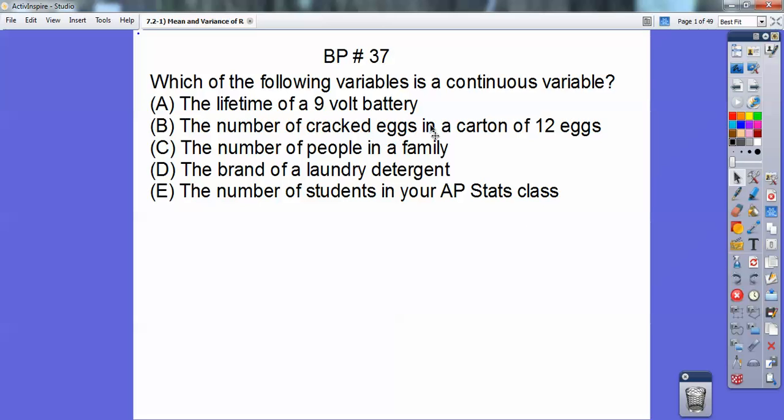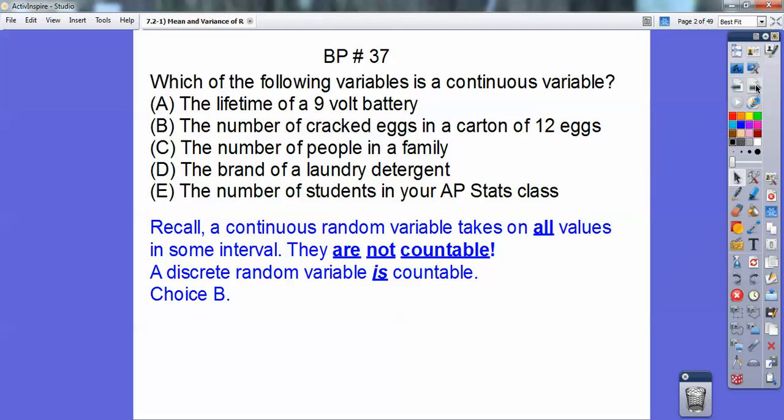So a carton of eggs of 12, that's countable. The number of people in your family, that's countable. The brand of laundry detergent, although that's not countable, that's not it right there. It's this one right here. I can't count the lifetime of a 9-volt battery. It's just an interval that I can't count, so it's going to be choice A. Okay, so they're just not countable.